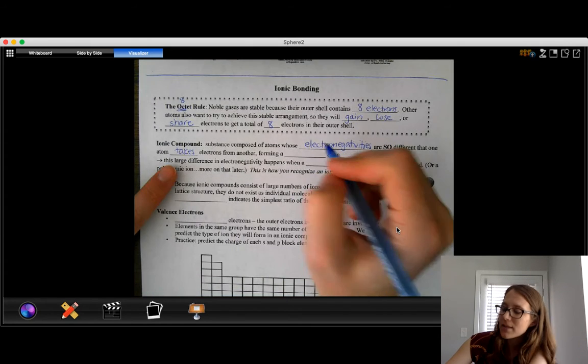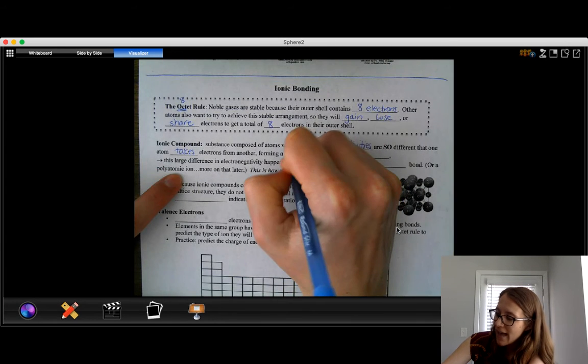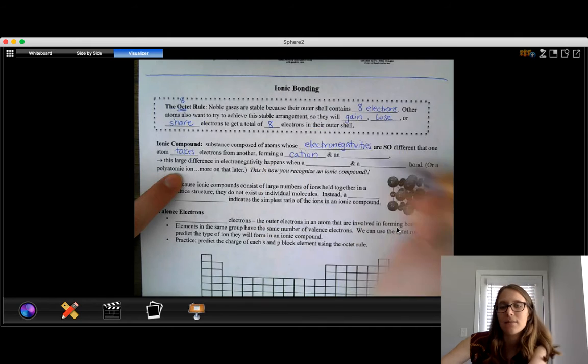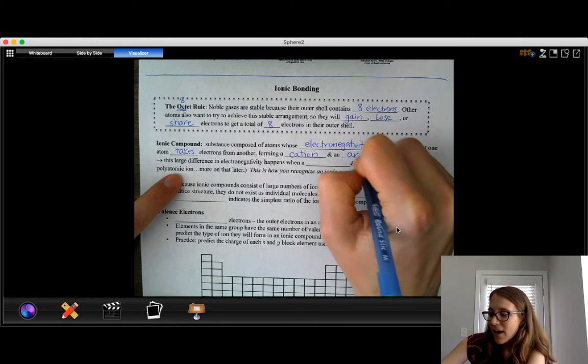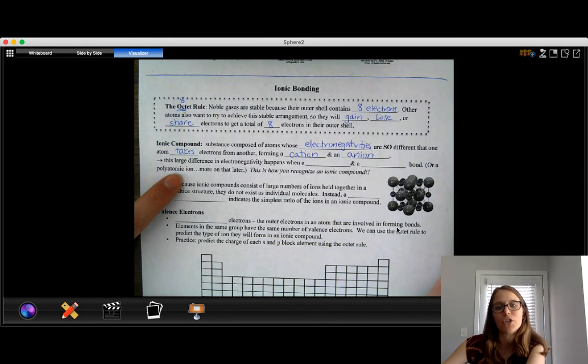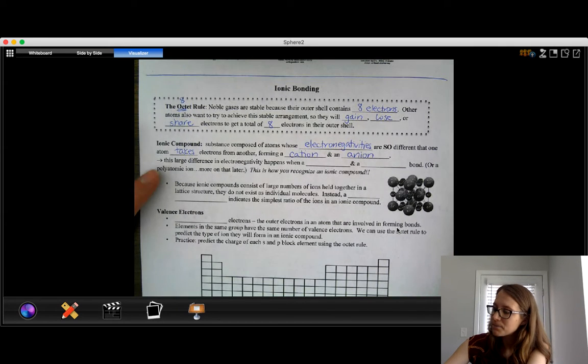And when this happens, one atom gains, one loses, and we have ions. We have a cation, where one element becomes positively charged, and an anion, where the other becomes negatively charged. So that electron is transferred, and we create ions.